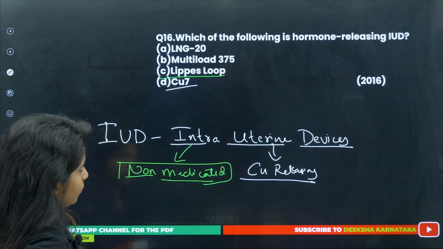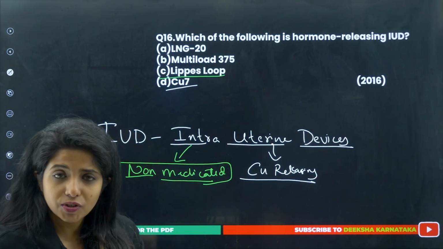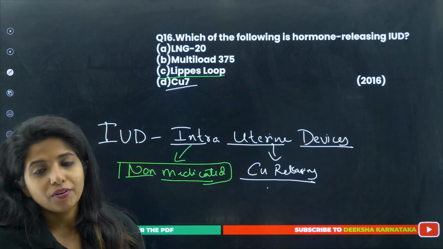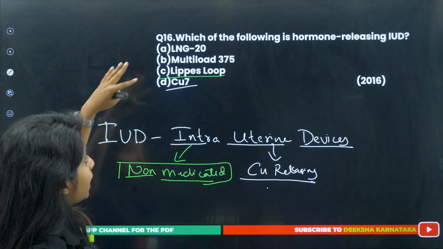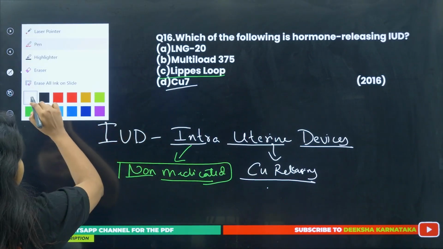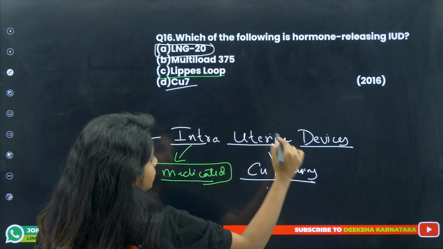Now multi-load 375 is also the same thing. It is also coming under copper releasing thing. It has 375 mm of copper, works on the same principle. LNG20, it is the hormonal one, which is the third category.